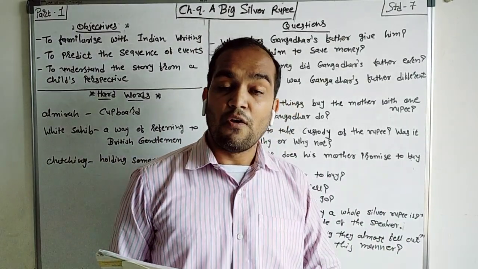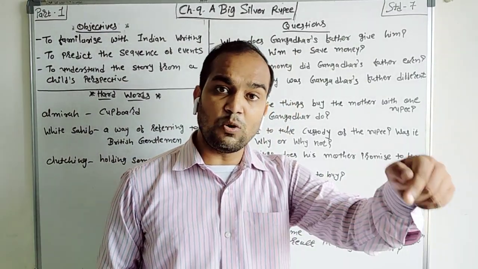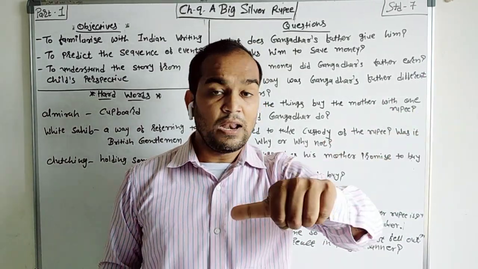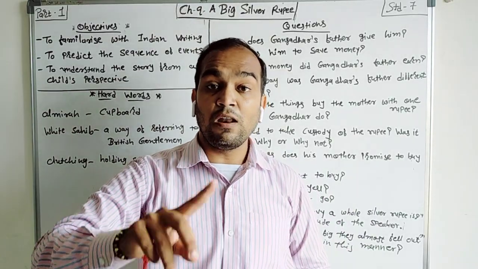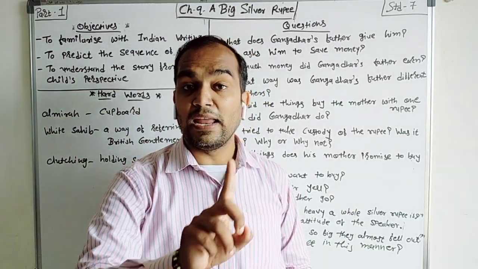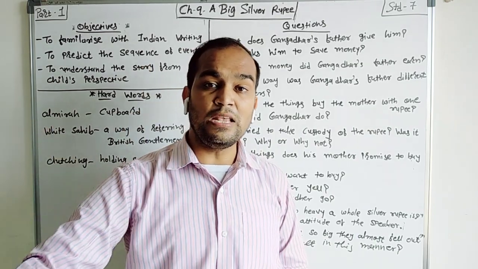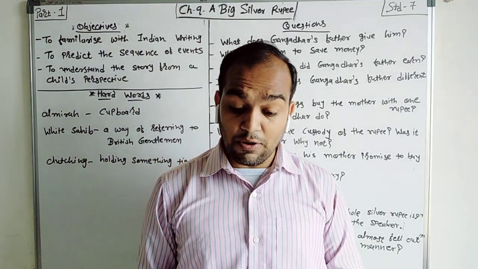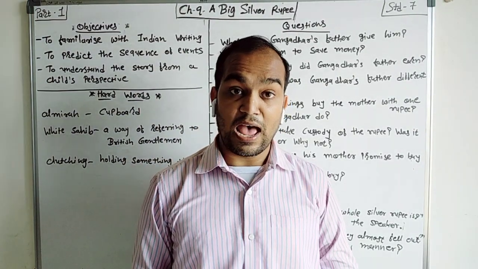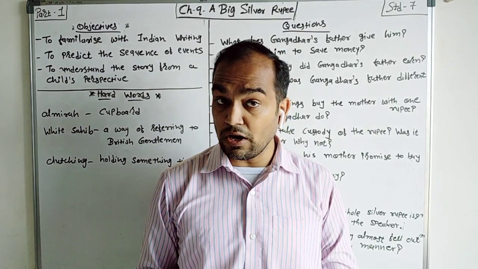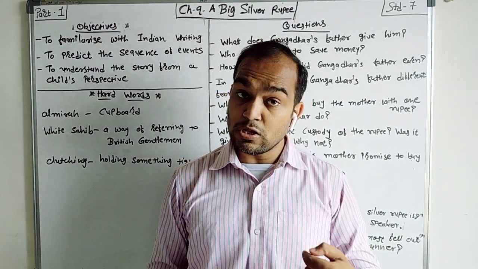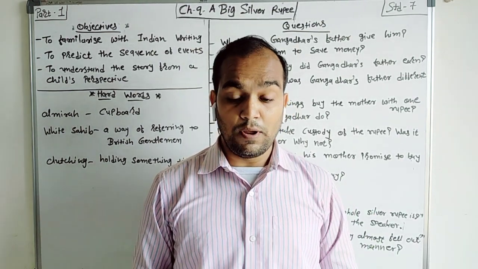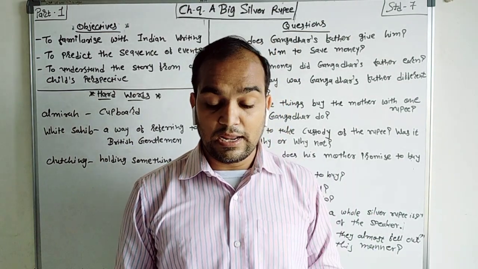The reason is what? Whenever he gave the money to his mother, she put the money into the almirah, but that money he never saw again. That's why he did not give the money to his mother. No, I won't. You won't give it back to me when I ask for it, I say. Gangadhar says that no, I will not give you. Why? Because whenever I ask for that money, you never give it to me. That's why I will not give you.